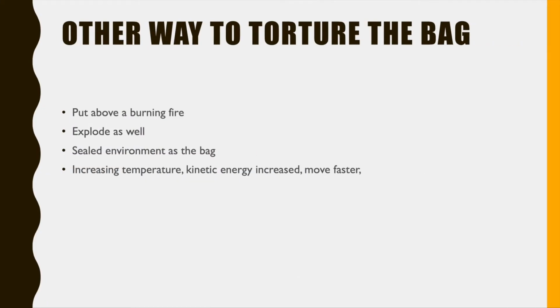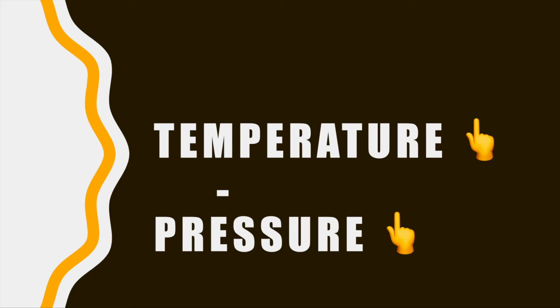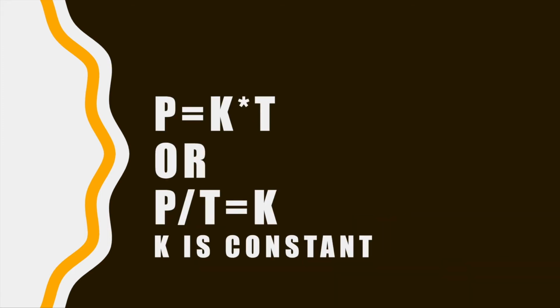which is reasonable because temperature is the measure of the average kinetic energy, and therefore as temperature increases, the kinetic energy of the particles increases as well, and they will move faster, and they will collide with the walls of the container more frequently, which will exert a higher pressure on the walls of the container. And therefore, this proportional relationship exists because as temperature increases, the pressure will increase proportionally as well. And this can be expressed as P equals a constant K times T.